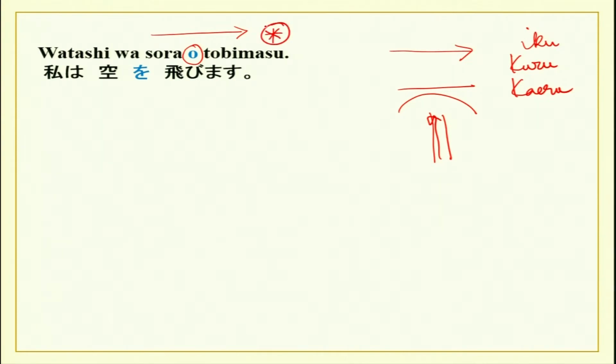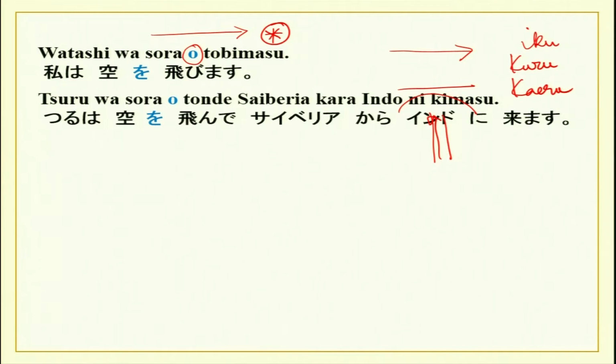Then you will understand it better with this. Tsuru wa sora o tonde Siberia kara Indo ni kimasu. So, tsuru is crane, wa sora o tonde, flying through the sky, and Siberia kara, from Siberia, Indo ni kimasu, comes to India.